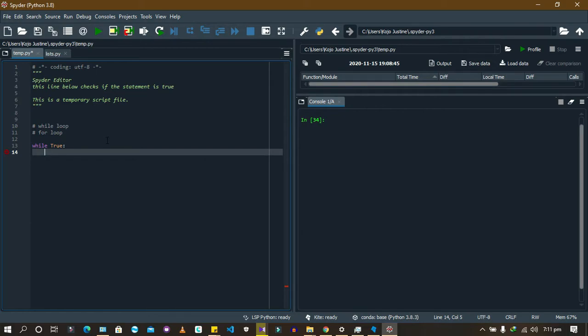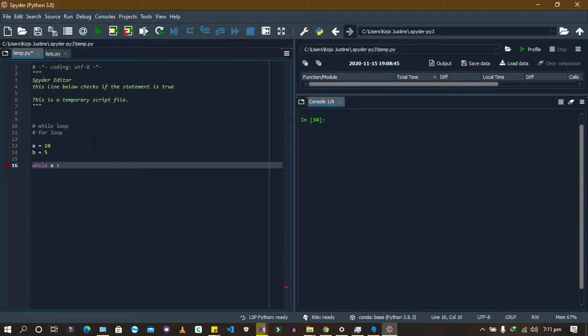While true, okay. Or if you are not understanding this, I'm just going to say a equals 10, like in our previous video, and b equals 5. And you come and say, while a is greater than b, print. This should be indented.